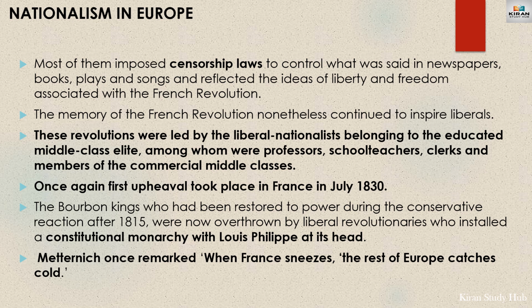But the memory of the French Revolution continued to inspire liberals, and revolutions were further led by liberal nationalists belonging to the educated middle class elite, such as professors, school teachers, clerks and members of the commercial middle class. Finally, the liberal nationalists led one more revolution in France in the year 1830, and the Bourbon dynasty, which was restored to power as per the Treaty of Vienna in 1815, was now overthrown by liberal revolutionaries, who installed a constitutional monarchy with Louis Philippe as the monarch.